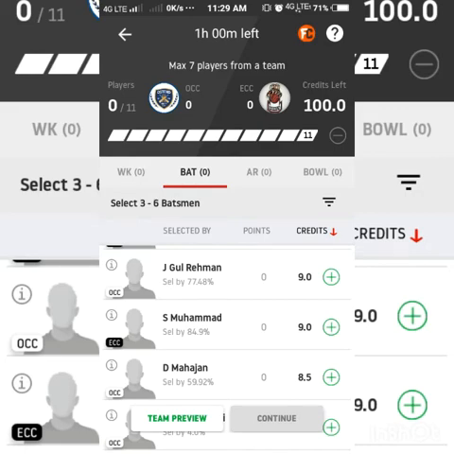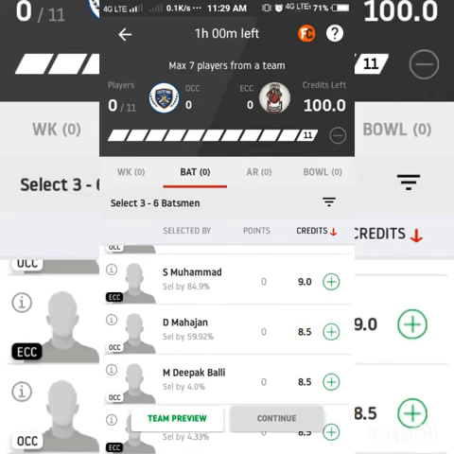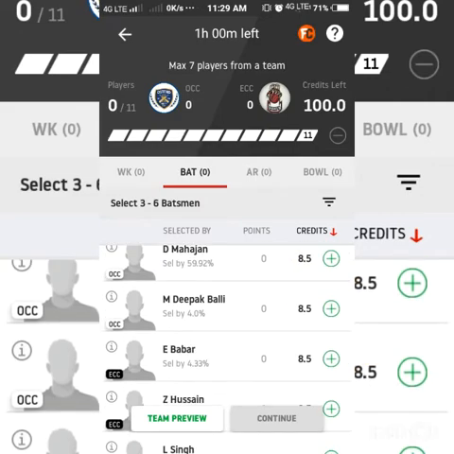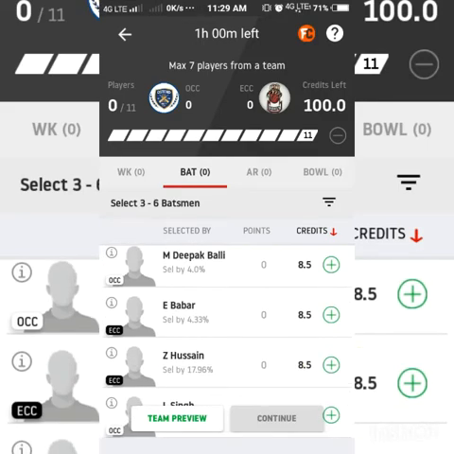S Mohammad is the opening batsman from the ECC side. Very important all-rounder, friends. 48 matches, 1303 runs, 51 wickets. You can go with him as an important player, so try to go with him as a main player only. M Deepak Bali is the middle order, fifth down batsman. I don't know surely. 83 matches, 979 runs. It's your choice to go with him.